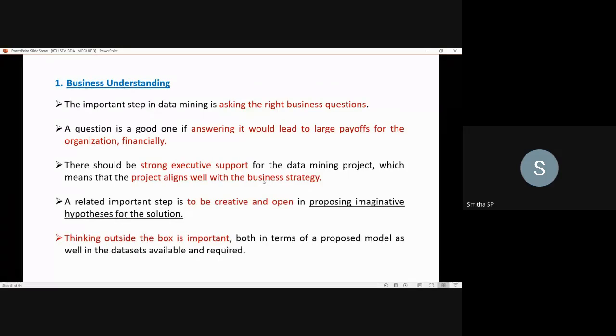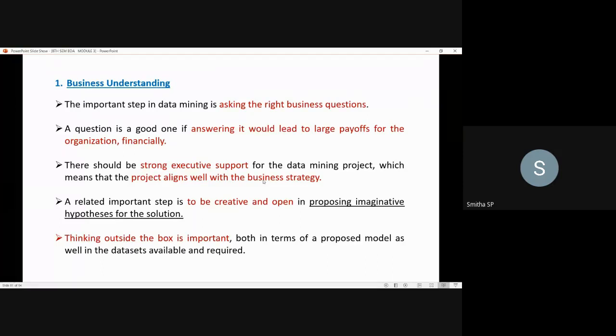Next, a related important step is to be creative and open in proposing imaginative hypotheses for the solution. Being creative and open minded in proposing imaginative hypotheses helps in getting the best solution for the problem.